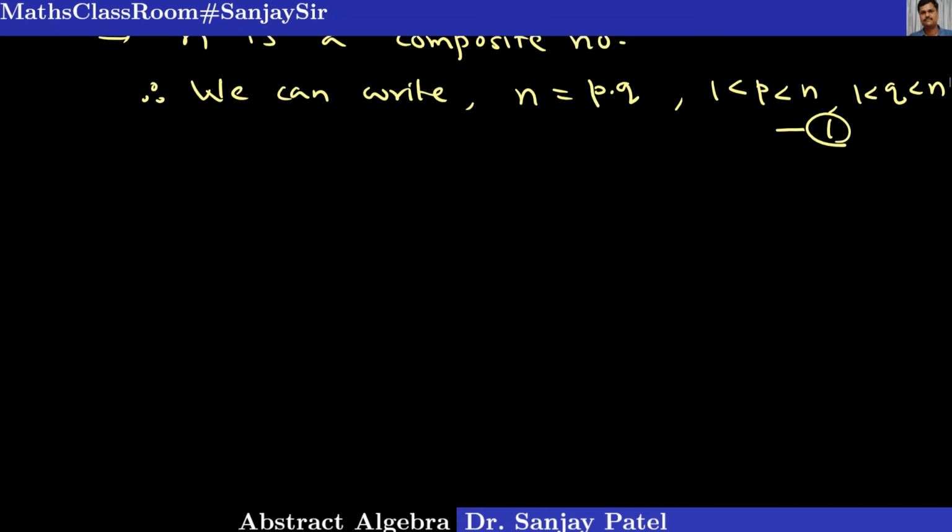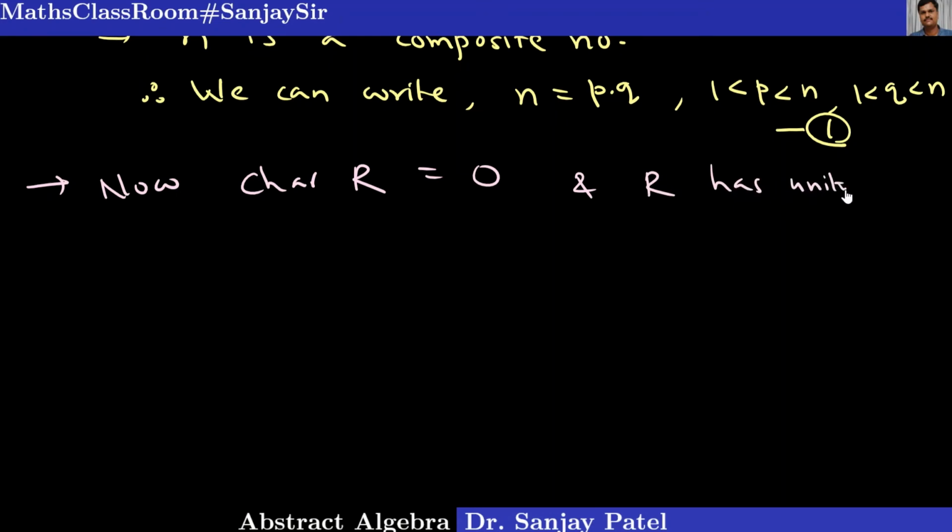Now, characteristic of R is equal to n, which is not 0, and R has unity element, say 1.